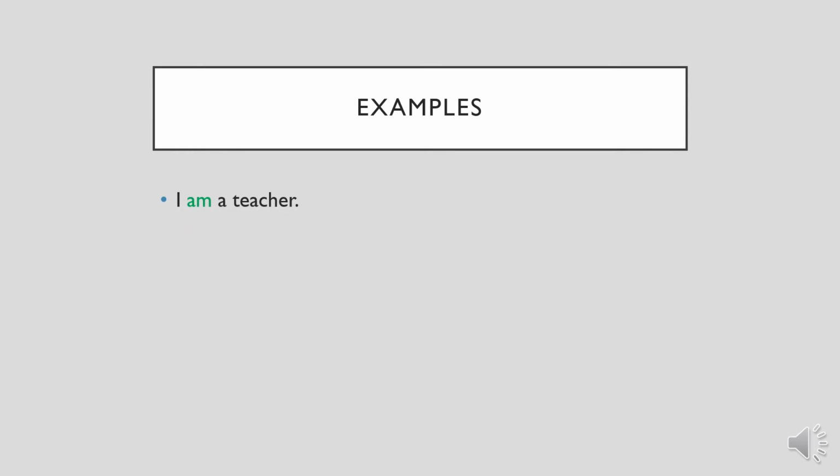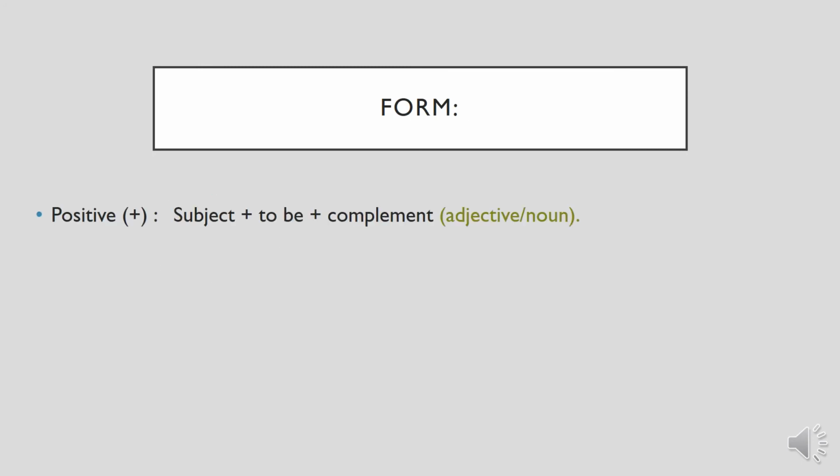Now we have examples here, very simple examples. I am a teacher, I am a student, I am a painter. You can write anything here. After that, the example of is, he is intelligent, so we are using an adjective here. Then for the plural, we will say they are students. Because it is plural, we are using the verb to be are form.